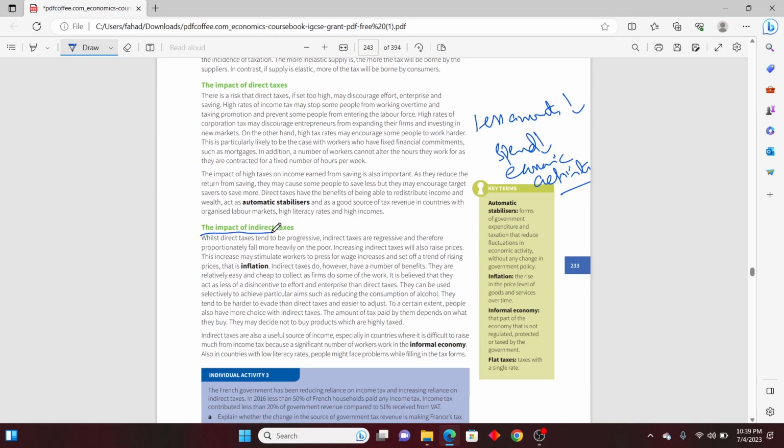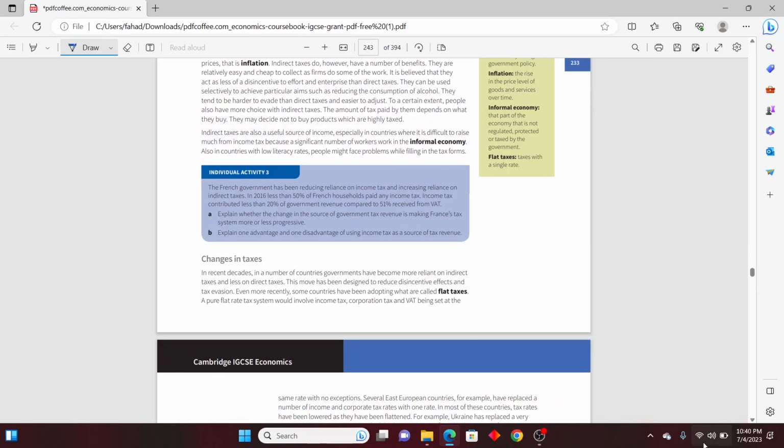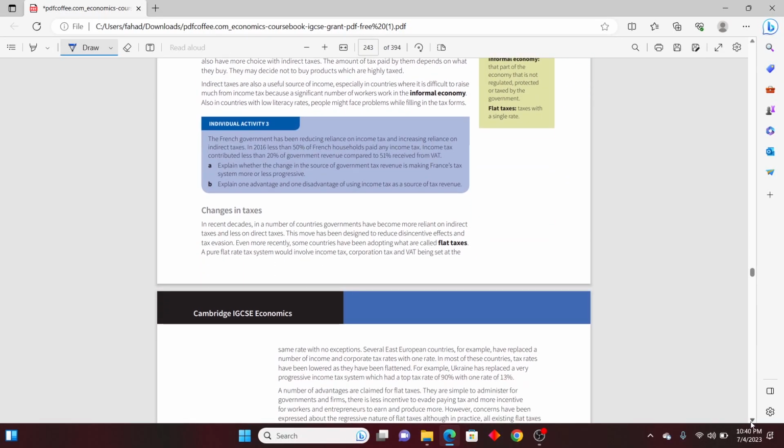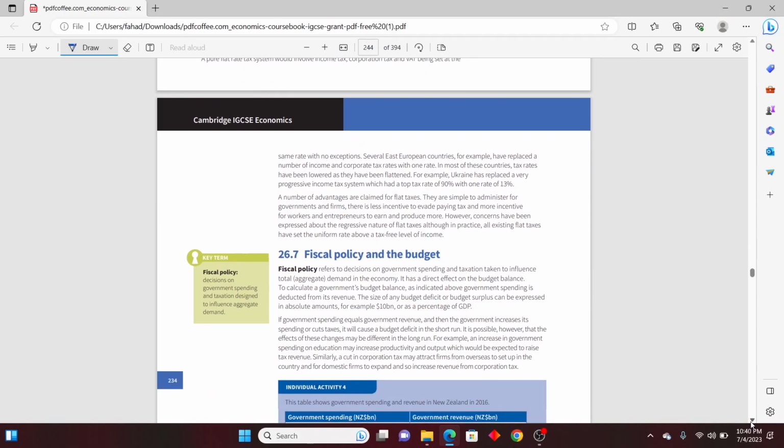Indirect taxes impact: there will be less production, and because of less production, there will be less demand for workers. When there is less demand for workers, they will be able to earn less, and when they earn less, they will be able to purchase less. Ultimately it will be a spiral which will go on until the economy is corrected. Changes in taxation again depend on the government, so you have to read it on your own.